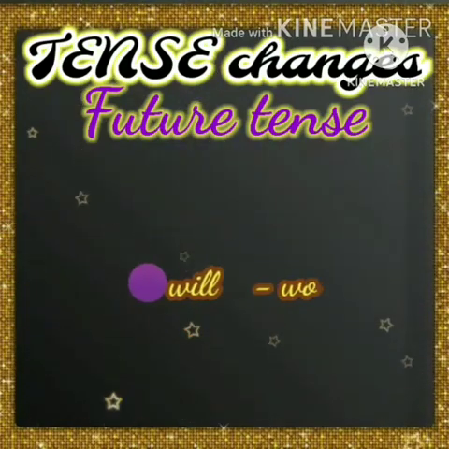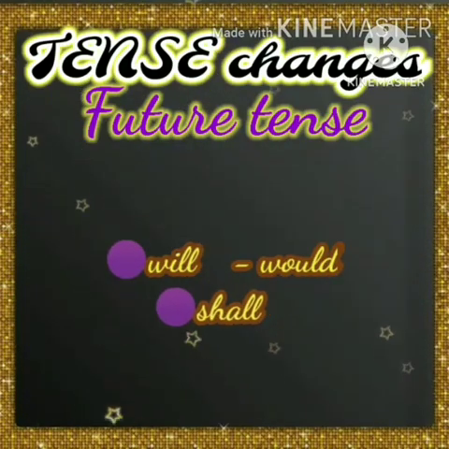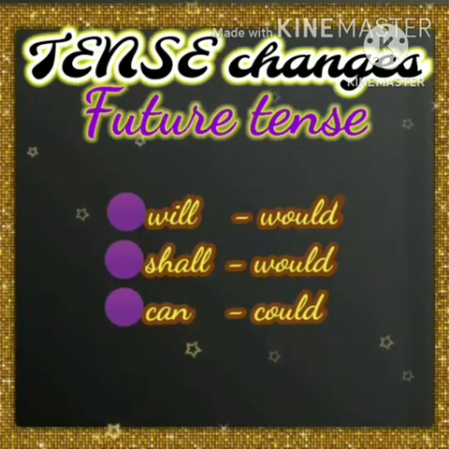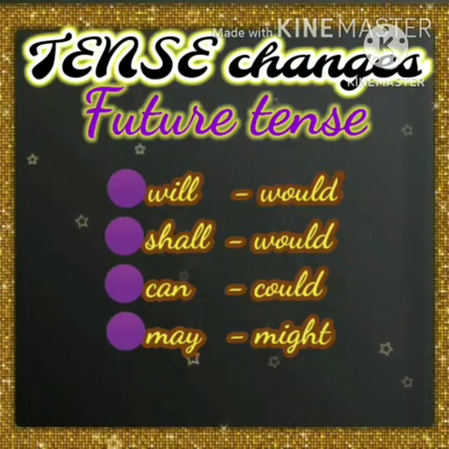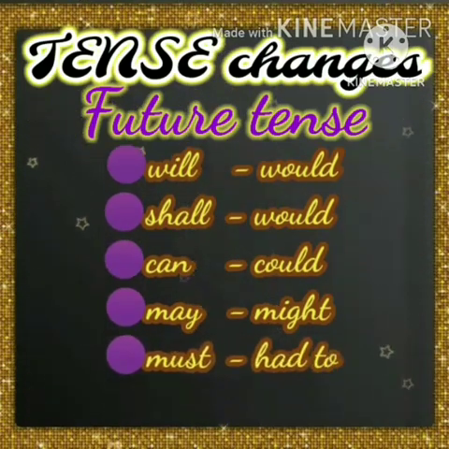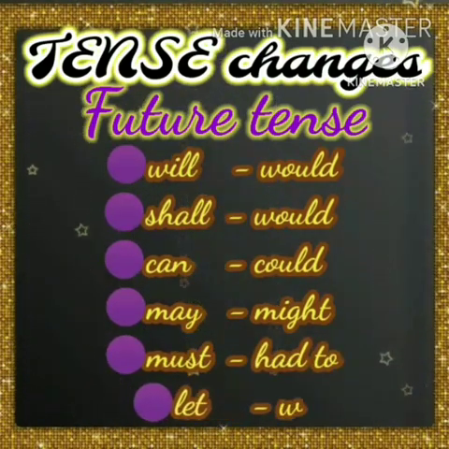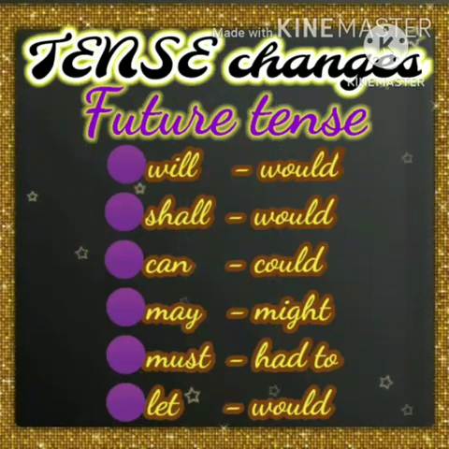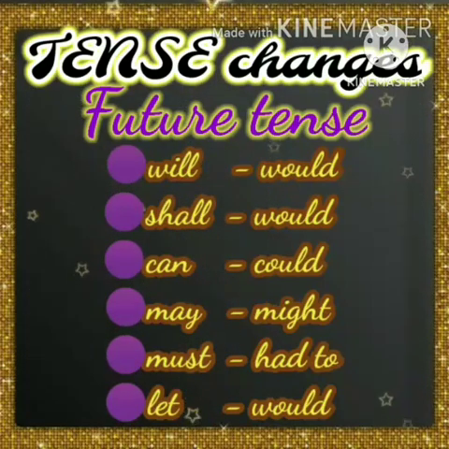Will becomes would. Shall also becomes would, not should, because should is not the passive form of shall. So shall will be changed into would. Can, could, may, might, must, had to. And the word let also will be changed into would. When future tense is given, we should change only the auxiliary verb. We should not do any changes in the main verb.